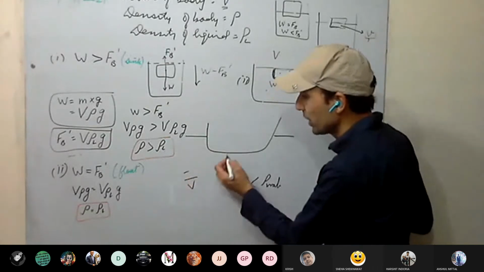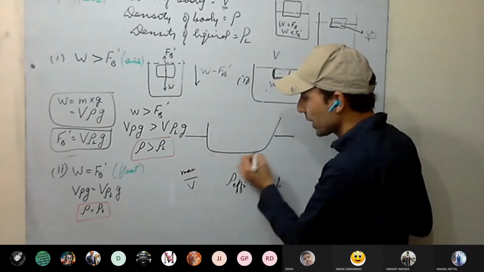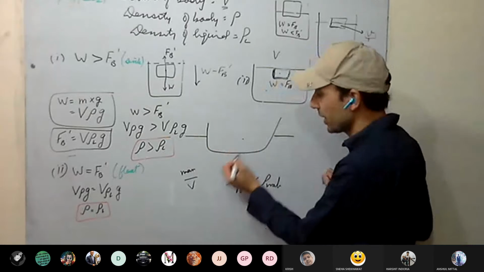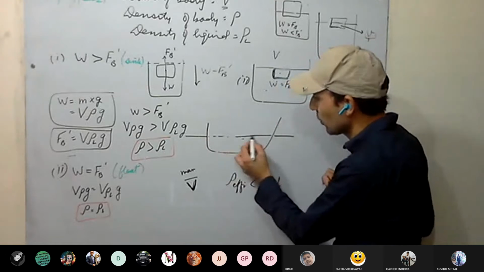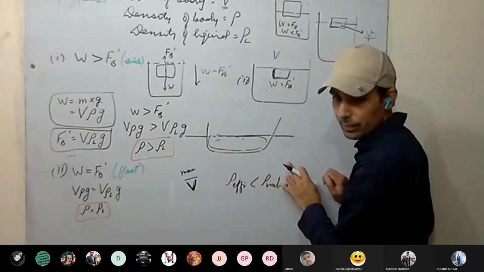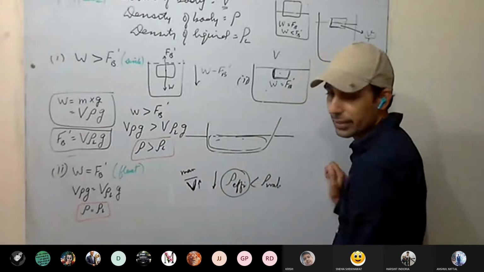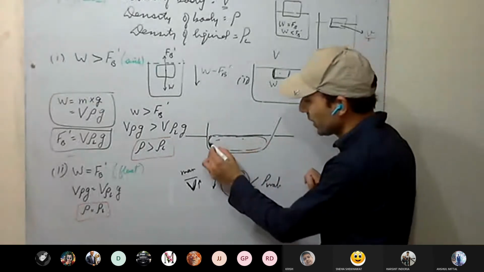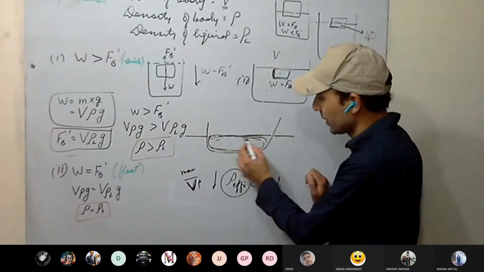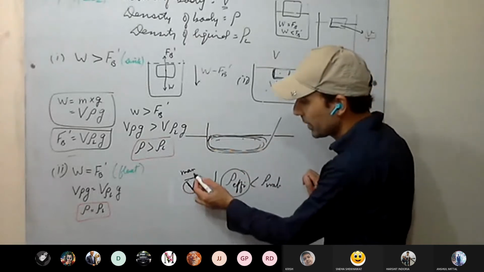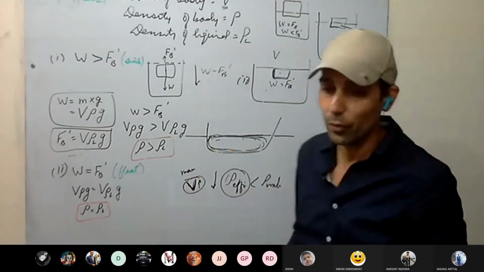Volume we already have. Mass we need. The mass of the iron, that is the mass of the body, we are going to take. And the mass of air, if you want to take, we can take. Now in volume, what are we going to take? The volume of this iron as well as the volume of this air. So the volume increases much, therefore the effective density of the ship decreases, because this volume as well we have to add: the volume of the iron plus the volume of this air or this space. Therefore it becomes less than water and therefore the iron ship floats in water.